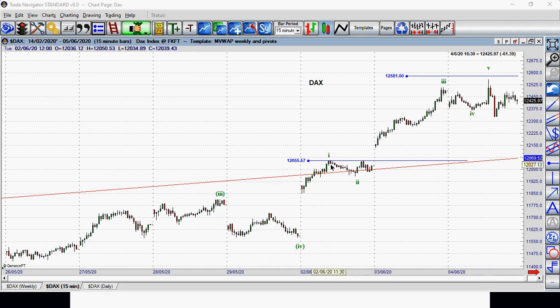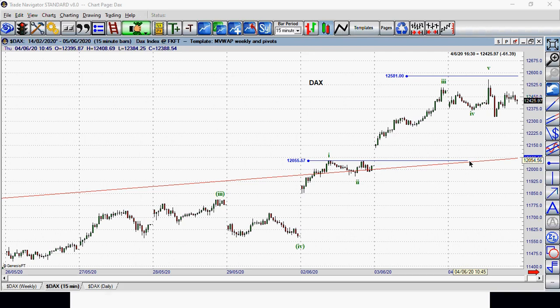For example, that wave 4 here cannot go down to that level, 12,055, which is the top of the first wave. So in terms of Elliott wave, the fourth wave cannot terminate below the top of the first wave, below that blue line. It means that if I'm going to buy for the next move up, I'm going to buy in that area. Why? Because my key support level is at 12,055.